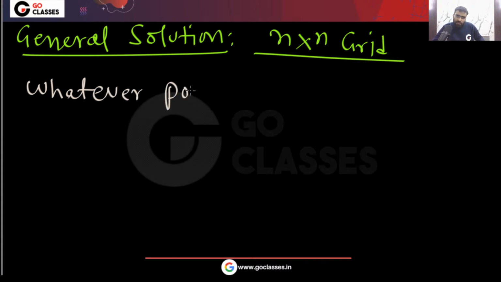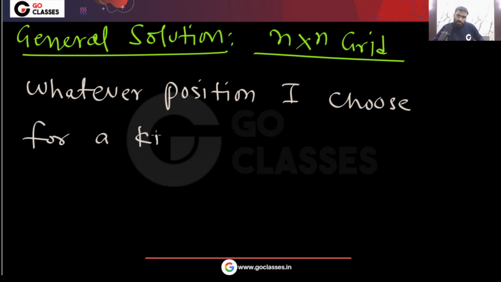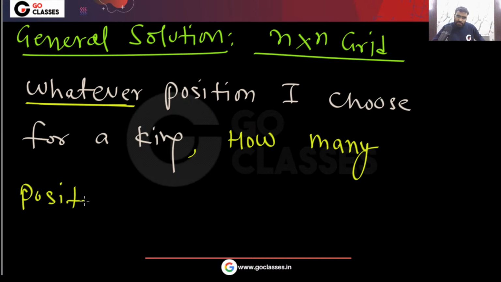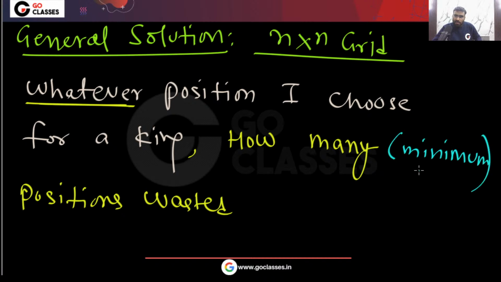Whatever position I choose for a king, tell me, how many positions are wasted? Minimum how many positions are wasted? Anyone want to tell me? You can see minimum 3 positions will be wasted, right? Yes or no? Minimum this will happen.